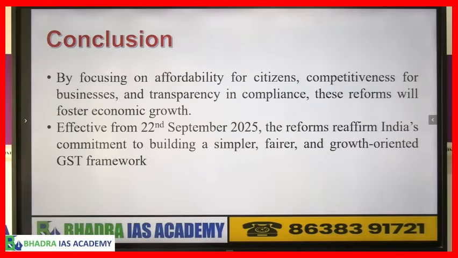What is the rationale for GST? What is its implication for government revenue? And what are the 7 pillars of the GST reform 2025? So go through this topic, study well.